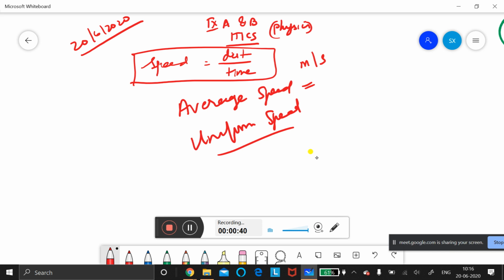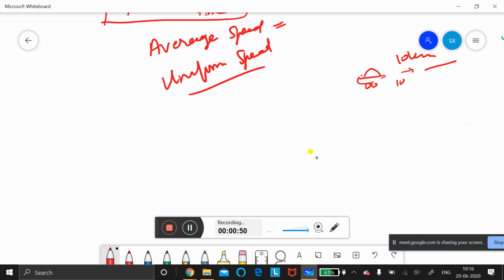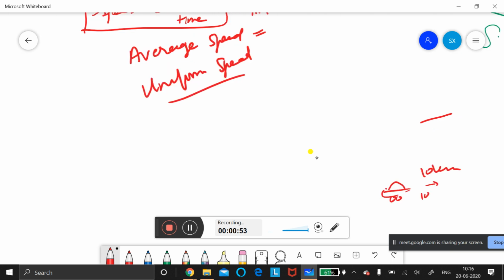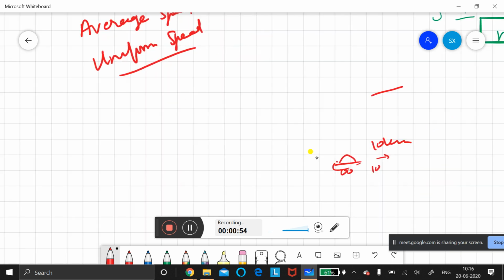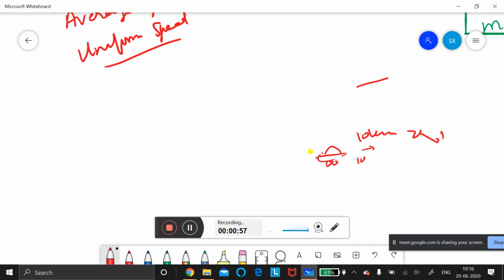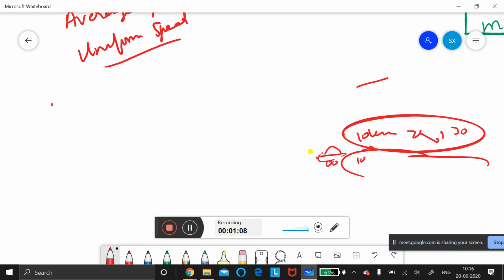So suppose a car is moving: in the first 10 seconds it goes 10 kilometers, then 20 kilometers in the next 10 seconds, and 30 kilometers in the next 10 seconds. So I should add all the distances together and all the times together. Average speed is equal to total distance